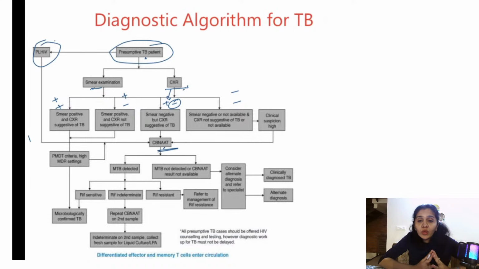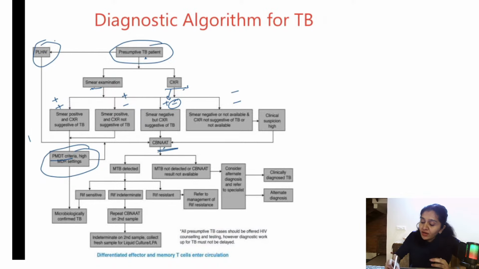The dictum now is any setting, because all the areas are considered as high MDR settings. Resistance is increasing under PMDT criteria, that is programmatic management of drug resistant tuberculosis. We do CB-NAT for everyone. CB-NAT is a nucleic acid amplification test. It detects the nucleic acid sequence of the tuberculosis organism. When we do this, if MTB is detected, we see if it is rifampicin sensitive, indeterminate or resistant. If it is sensitive, it is taken as microbiologically positive, confirmed TB.